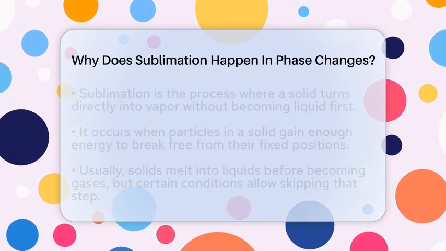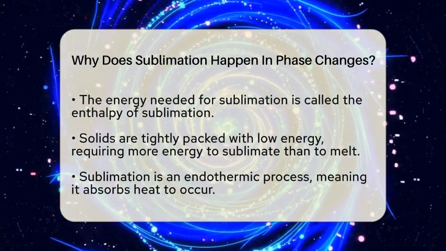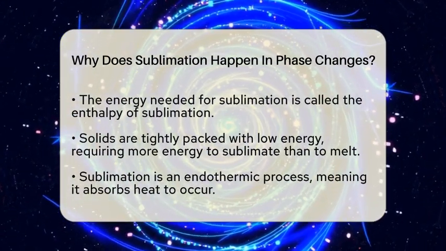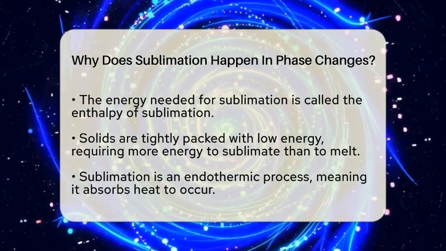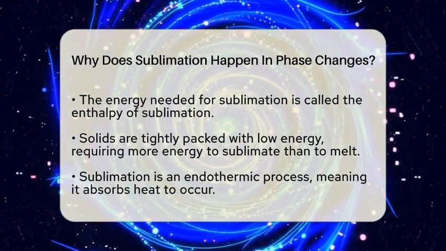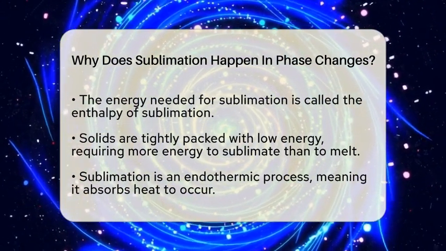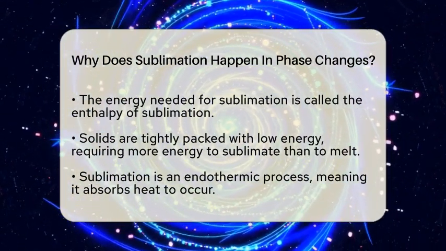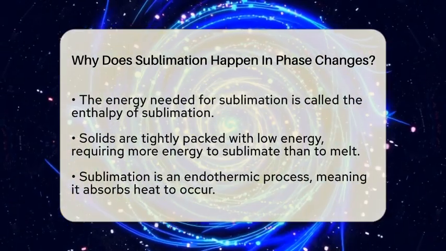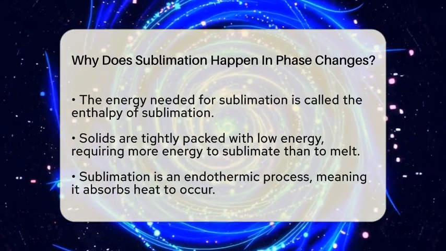Think about the molecules in a solid. They are tightly packed and ordered, with low energy compared to liquids or gases. To go from solid to gas directly, these molecules need to absorb a lot of energy. This energy is called the enthalpy of sublimation, and it's the total amount needed to turn a solid into a vapor without passing through the liquid stage.